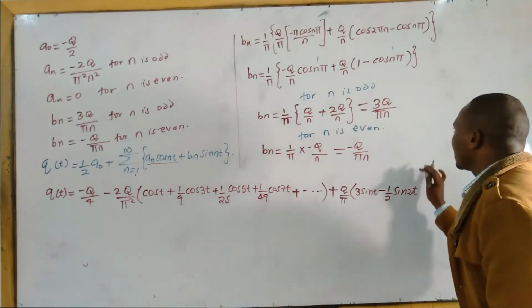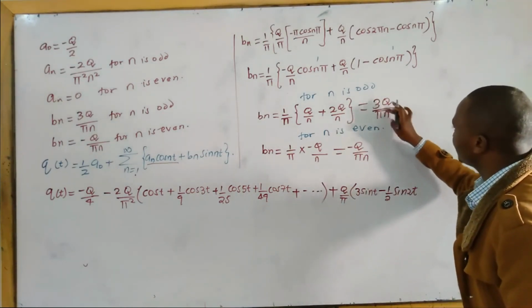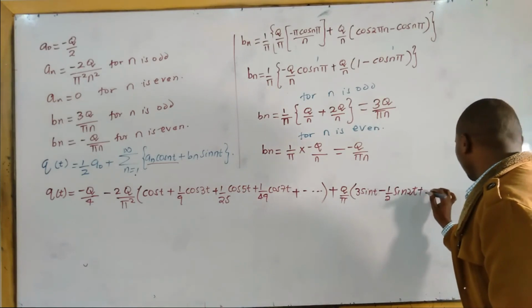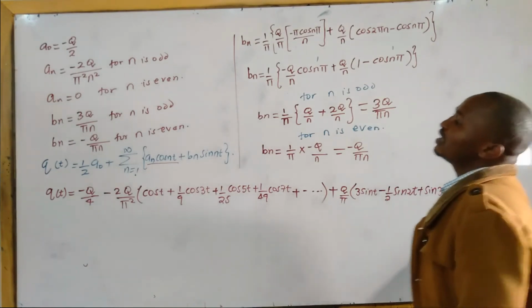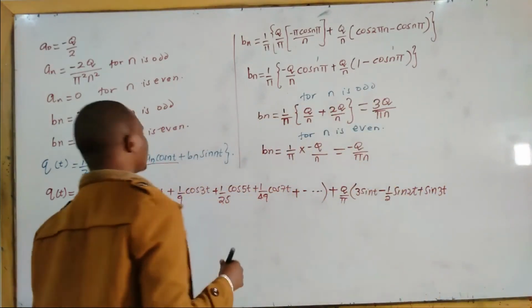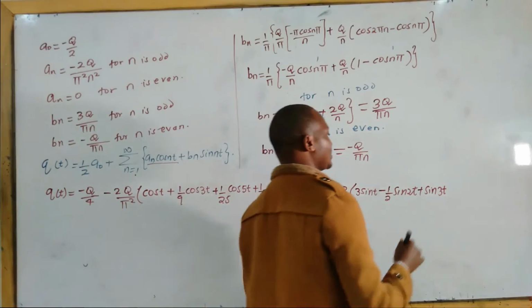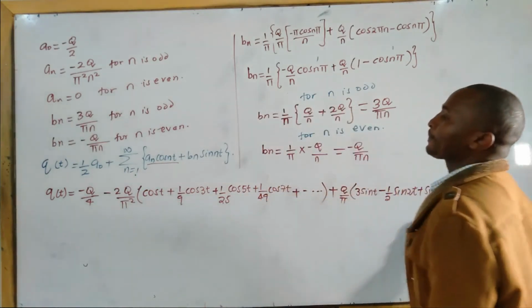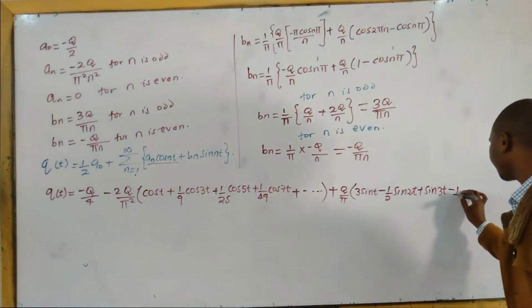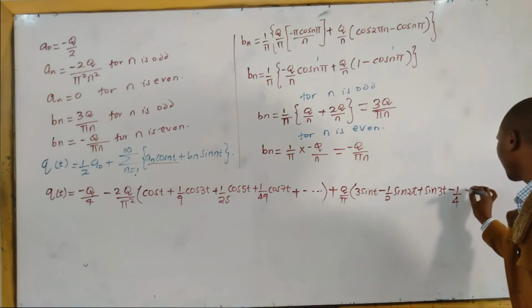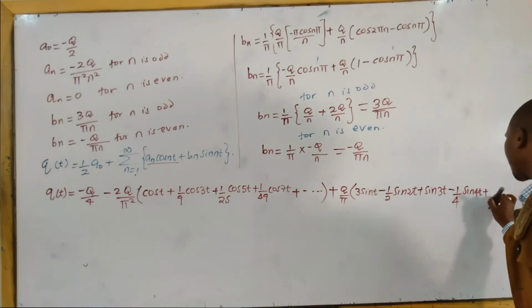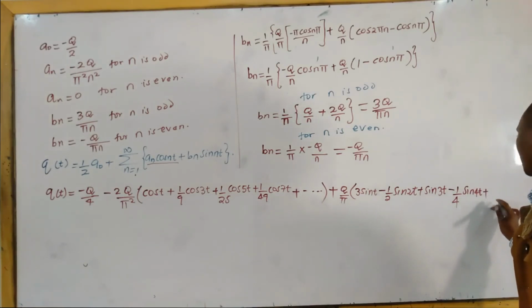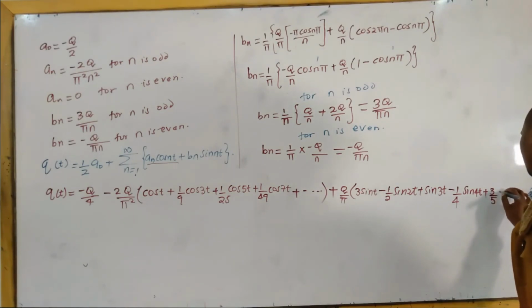So it is 3 over 3, which is 1, sin 3t. For even it is negative, so the next one is negative 1 over 4 sin 4t, plus 3 over 5 sin 5t.